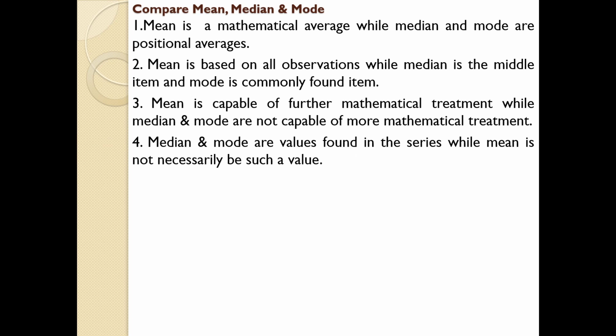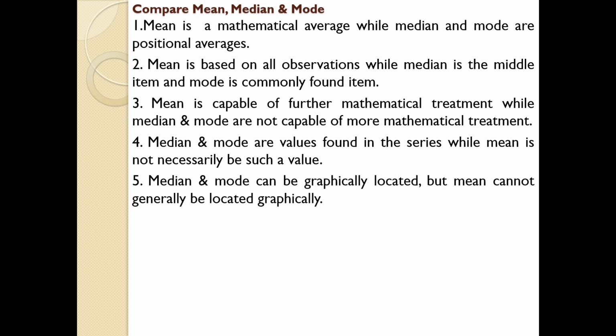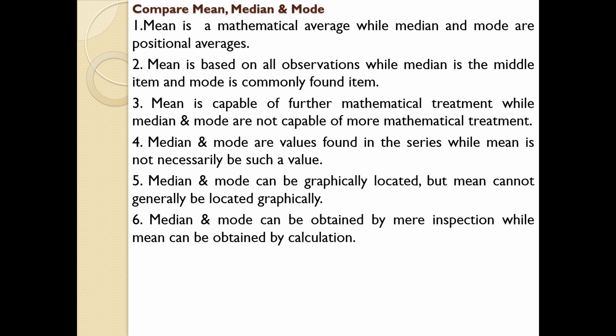Median and mode are values found in the series while mean is not necessarily such a value, and we have discussed the same point previously. Next one, median and mode can be graphically located but mean cannot generally be located graphically. Since we are not going into the preparation of graphs, you just remember the point. Median and mode can be obtained by mere inspection while mean can be obtained by calculation.